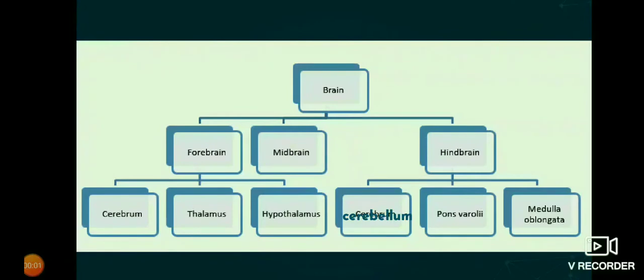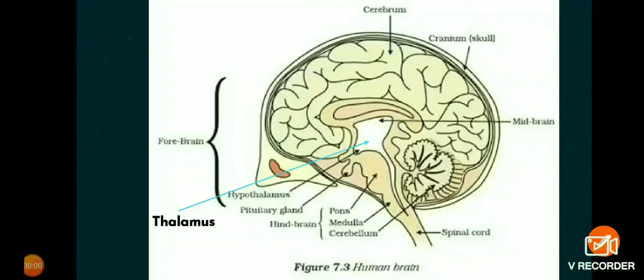Last class we discussed about brain, its structure, isn't it? And today I'm going to teach you the parts of the brain. So first we'll start with forebrain. Forebrain has three important regions. One is cerebrum, hypothalamus, thalamus.